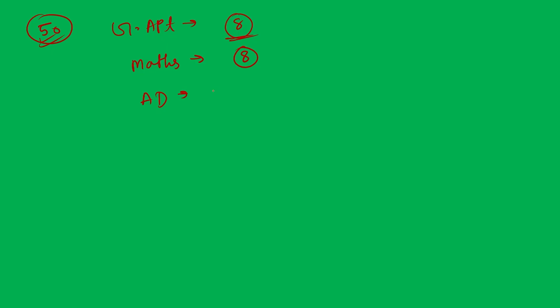Then in aerodynamics, let's say you have scored at least 6 marks, and in gas dynamics at least 4 marks. Then there is jet propulsion. Out of 20 marks, let's say you have scored 12 to 15 marks. And then in rocket propulsion, out of 4 to 6 marks, let's say you have scored 4 marks minimum.